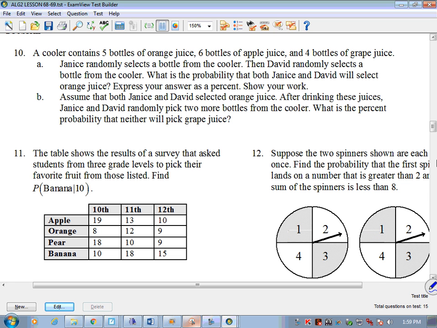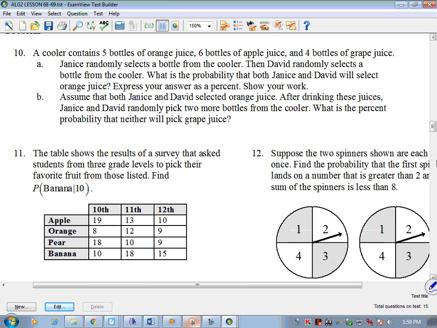A cooler contains 5 bottles of orange juice, 6 bottles of apple juice, 4 bottles of grape juice. Janice randomly selects a bottle from the cooler. David randomly selects a bottle from the cooler. What's the probability that both Janice and David will select orange juice? Express your answer as a percent. Show your work.